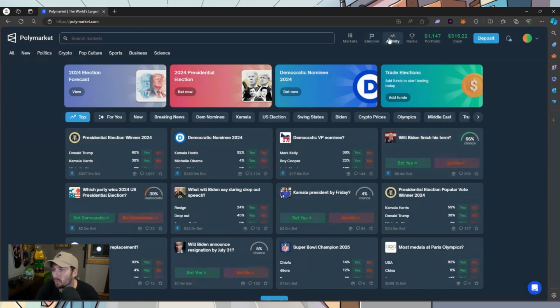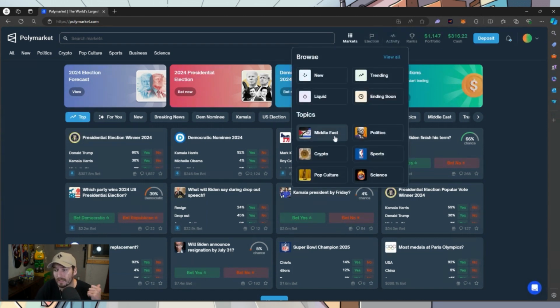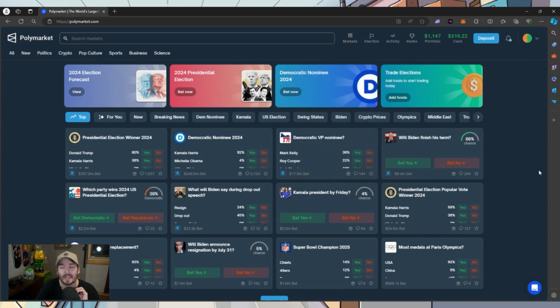We can see activity, ranks, the election cycle, different markets that they have. So various topics. You can see the Middle East, politics, sports, crypto, pop culture, science, you name it. They cover everything when it comes to prediction markets. You can even see right on the homepage there's a ton of different stuff, and it may be a little bit overwhelming, but luckily I'm here to break it down for you.